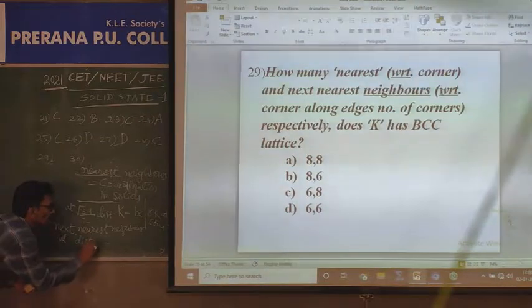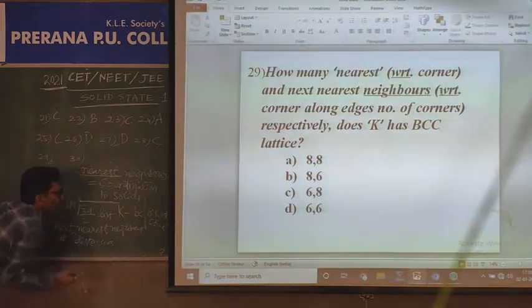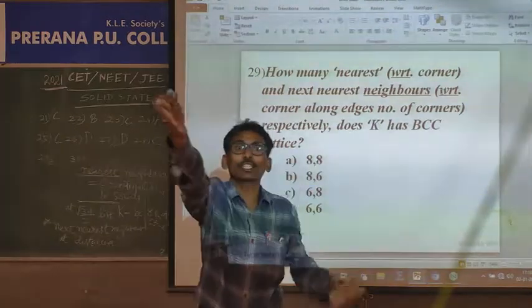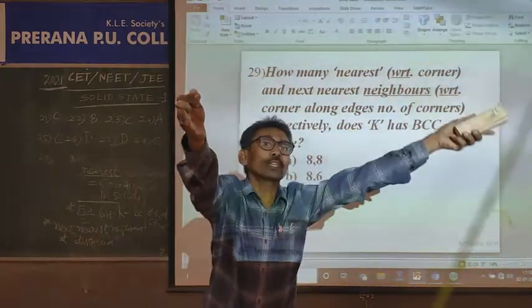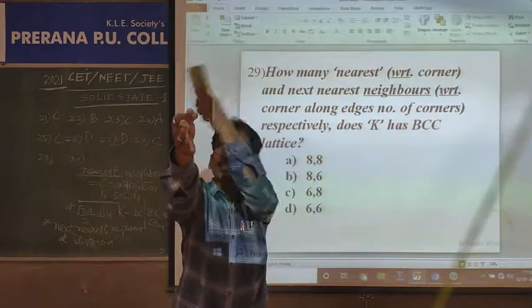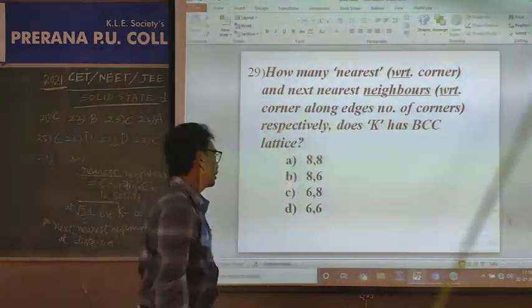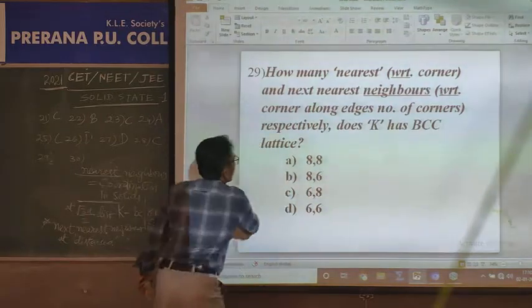Next nearest neighbor is a word you are hearing for the first time, so it is not in the answer available. At a distance a. What is that here? Yes, along faces, this is the body centered K, next body centered K, this body centered, that one, back side, bottom, top. The number is 6. So this is the right answer, B.